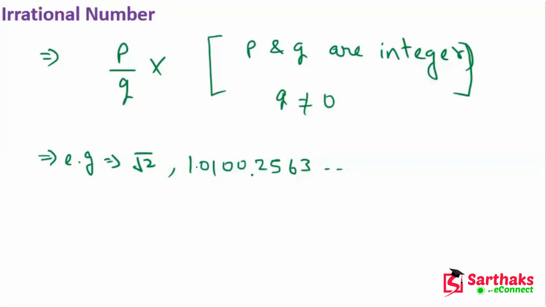These numbers are not terminating and not repeating. And we can say that the square root of prime numbers is always an irrational number. 2 is a prime number, so the square root of prime numbers is always irrational. I hope you understand these things.